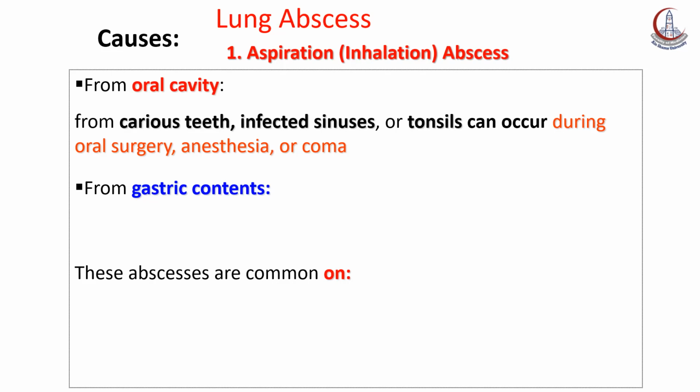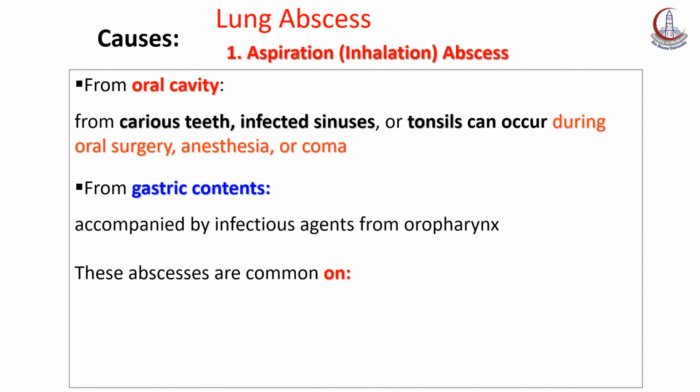Also aspiration of gastric content, which is very irritative due to the acidity of the gastric juice plus the irritative effect of the food and some bacterial flora from the oropharynx during aspiration. Commonly occurs in comatose patients and in anesthesia, urgent anesthesia like urgent operation as in our case.